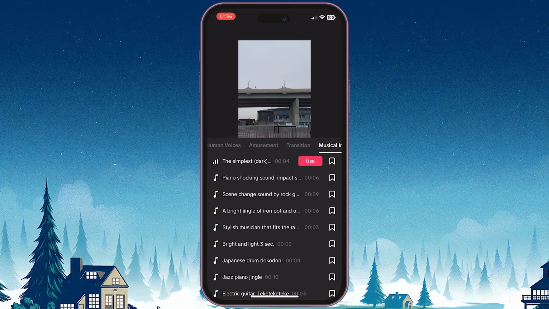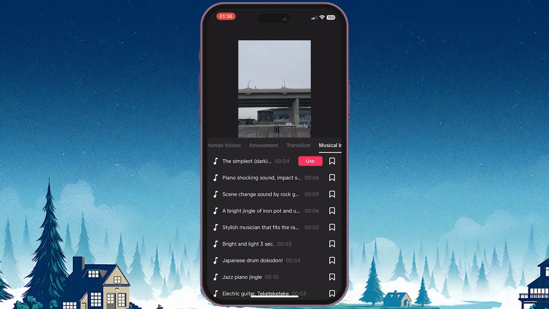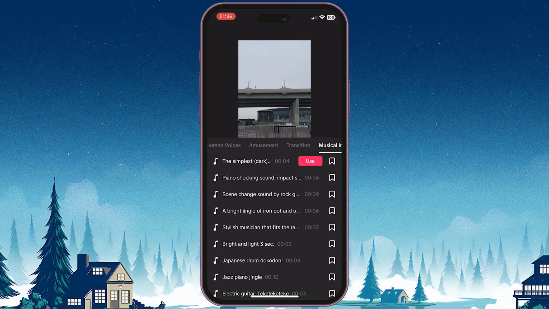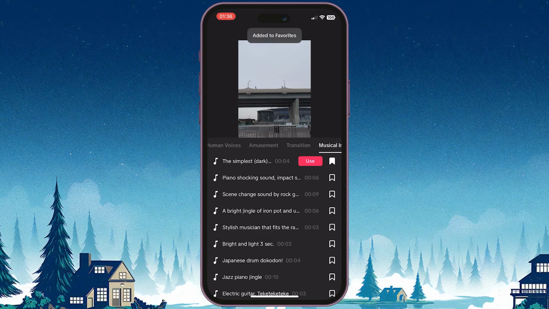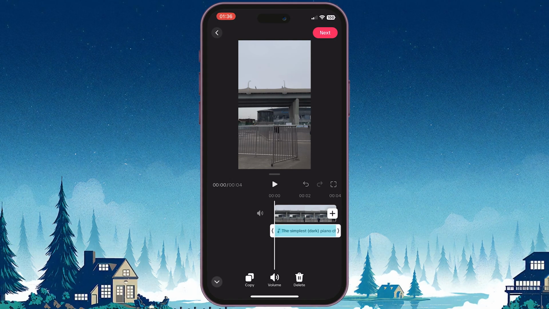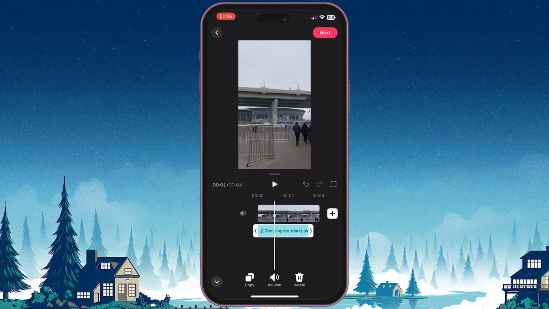If you like the sound effect but don't want to use it in your current video, you can bookmark it by tapping on the bookmark icon. If you want to use the sound effect, tap on Use. This will add the sound effect to your audio track.